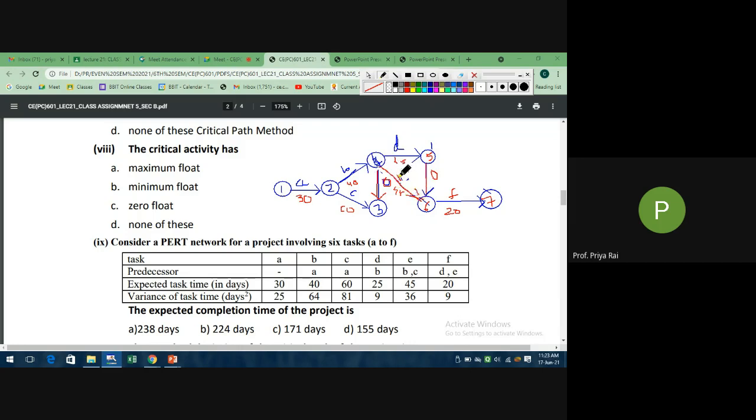Now tell me, what is the expected time? For that you need to calculate E values of all the events. So the first E value is 0. Then what is E2? 30. Okay, then which one will we solve? We will solve this. E4?